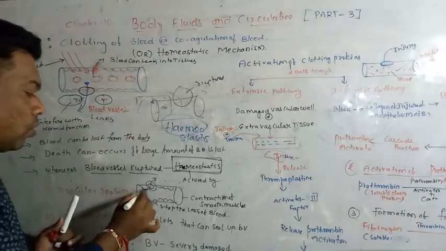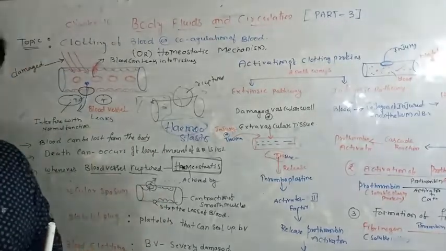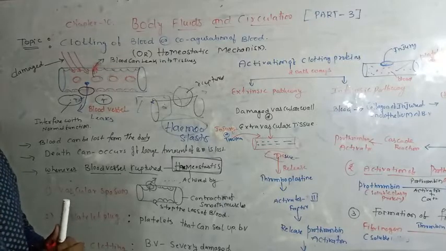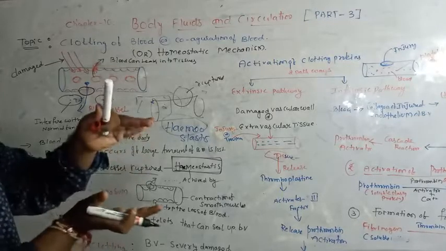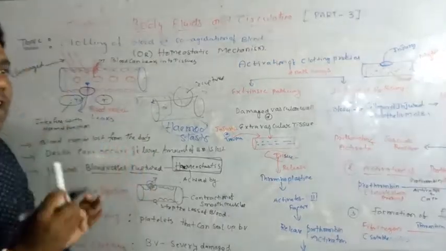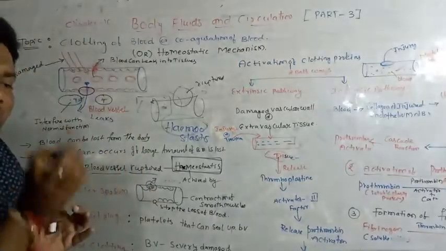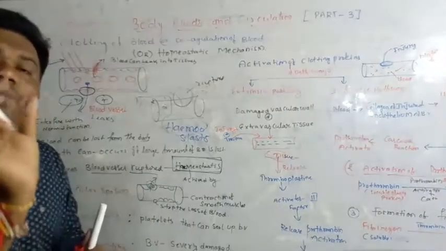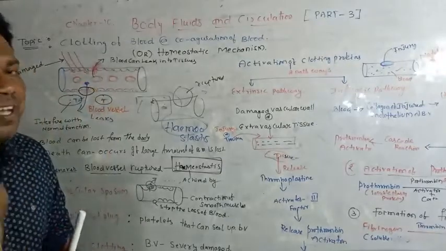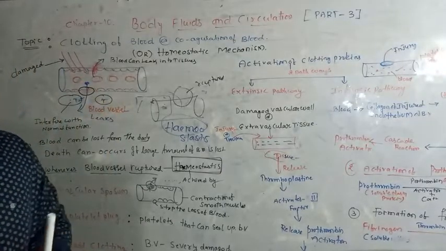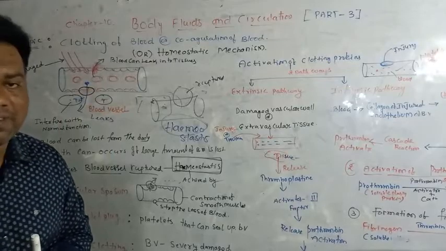Hemostasis means stopping the loss of blood by the contraction of blood vessels. Whenever the blood vessel is contracted, the leakage point is closed by contraction. Which muscles help in the contraction? Smooth muscles help in the contraction. That process is known as a vascular spasm.